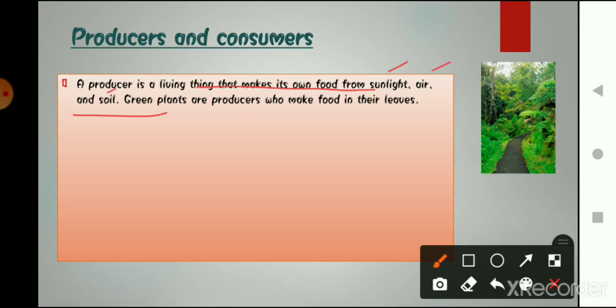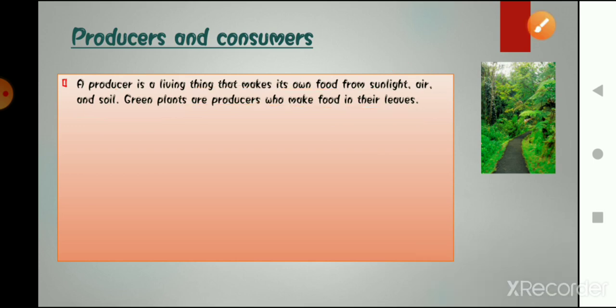And the green plants are producers. Green plants are those that can produce their own food. Try to recall, what is the process through which they make food? Yes, photosynthesis, correct. So these are producers. What are producers? Those who can prepare their own food. And who is a producer? Plants.